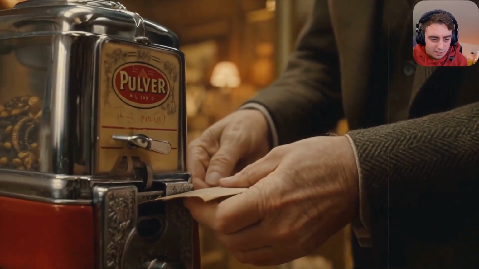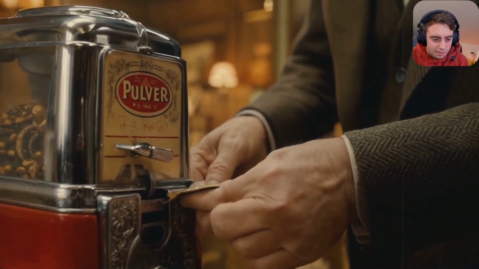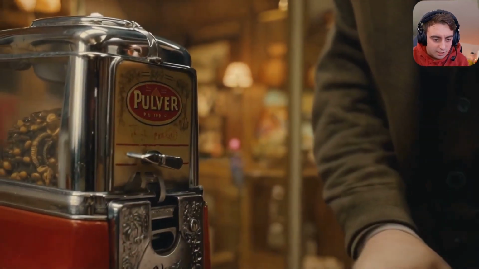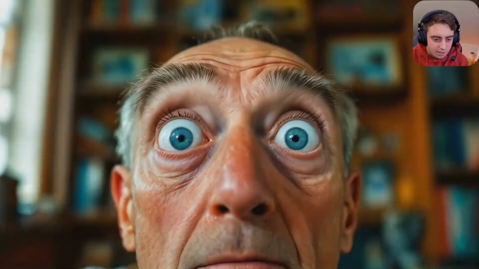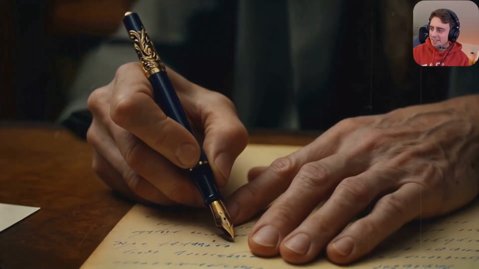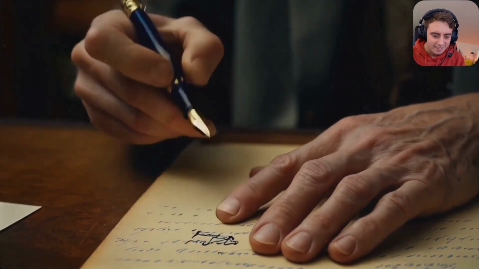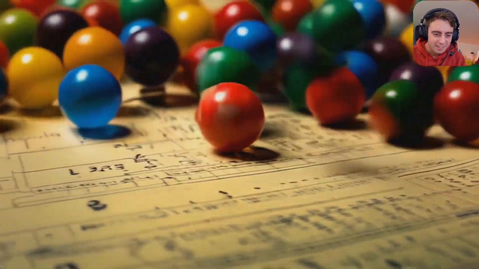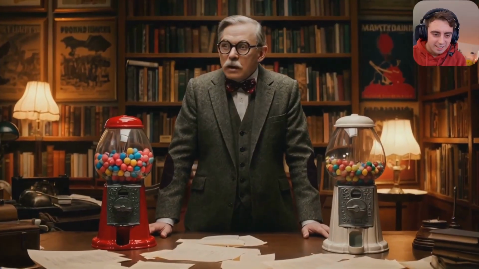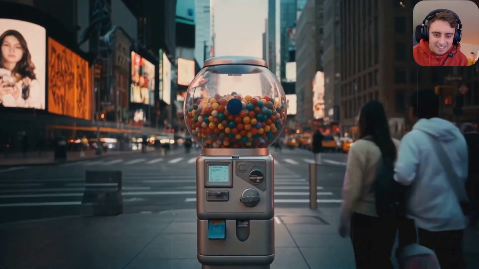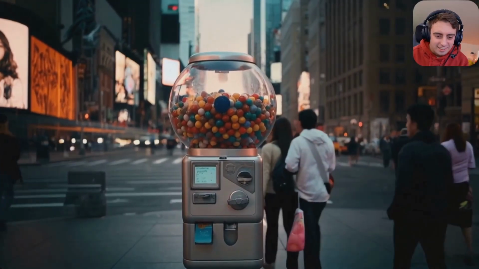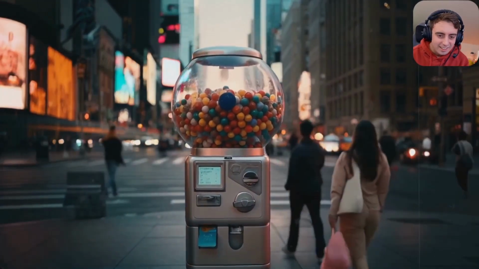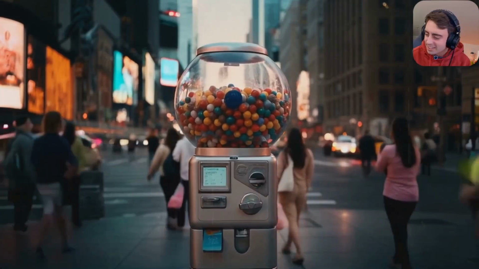Hidden within its base, I found a cipher, a key to a code used by a clandestine organization known only as the Sphere. As I decoded more messages, a vast tapestry of secret communications unfolded before me. The Gumball machines weren't just dispensers, they were nodes in a global network of information exchange. But the question remains, in this digital age, are the Gumball machines still in use? And if so, what secrets are they sharing?